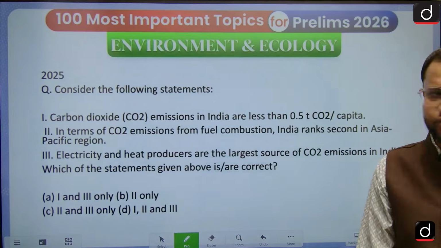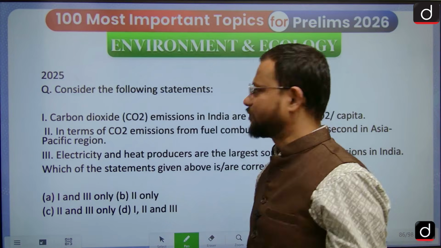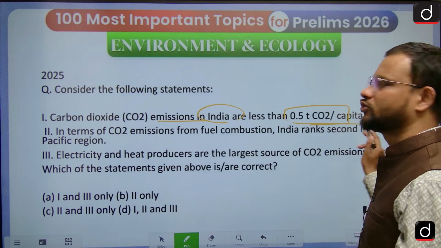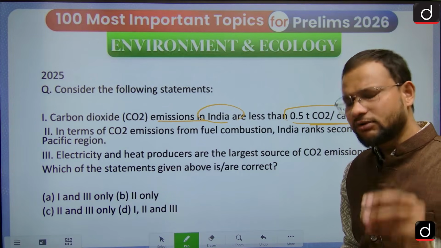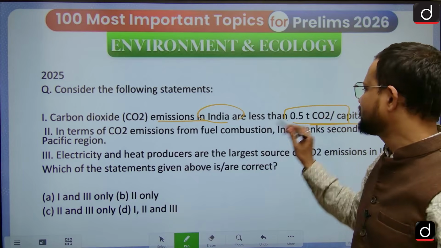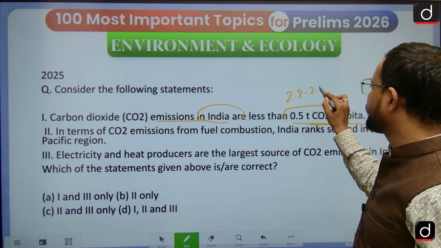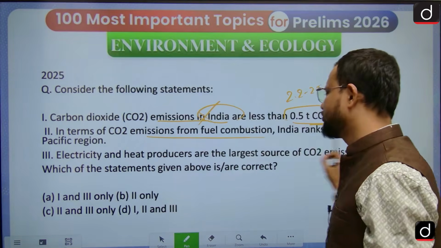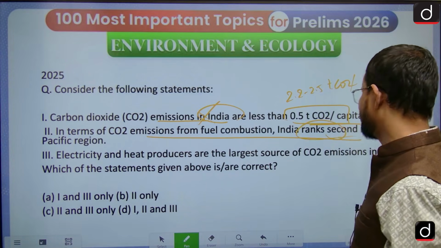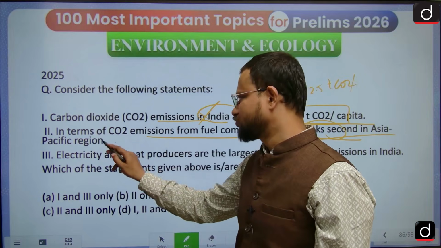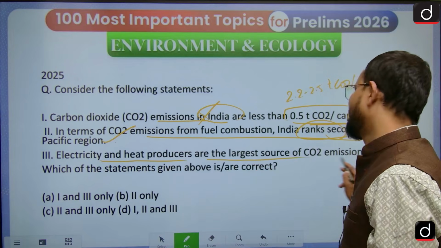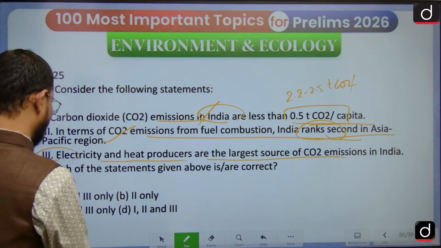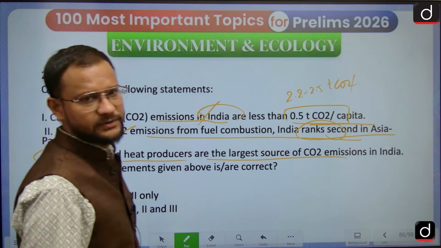Now, the question that was recently asked in last year's PYQ: carbon dioxide emissions in India are less than 0.5 ton CO2 per capita, right? Though it is absolutely less than developed countries per capita, it is not 0.5, it is almost 2.2 to 2.5 tons per capita. So that statement is incorrect. In terms of CO2 emission from fuel consumption, India ranks second in Asia. So this one is correct. And electricity and heat producers are the largest. Yes, electricity, particularly coal-based thermal power plants, are the major emitter, and hence the answer to this is one.